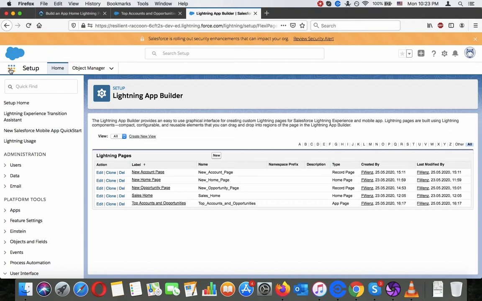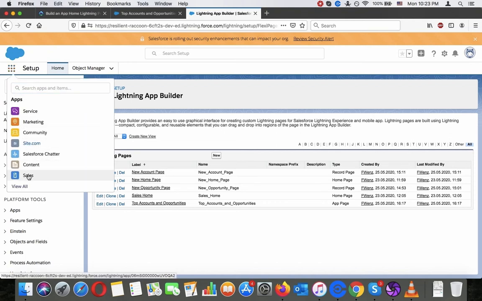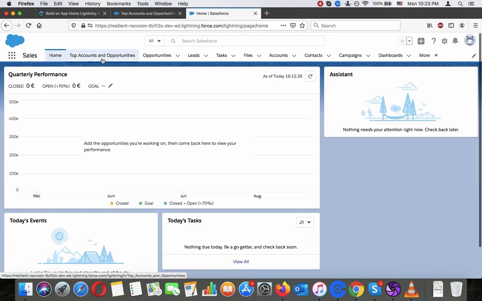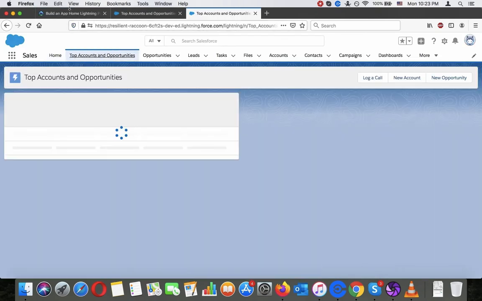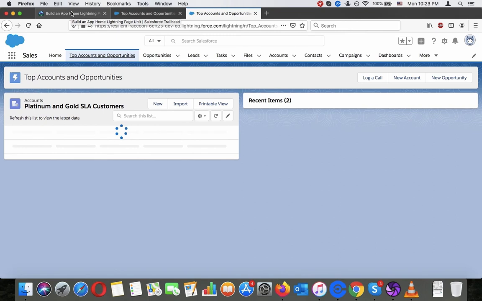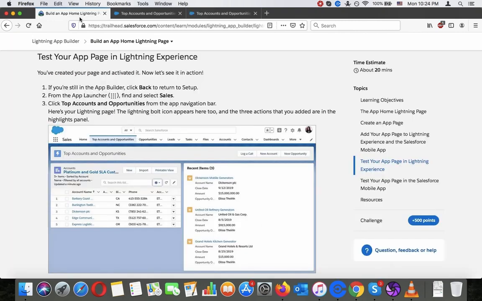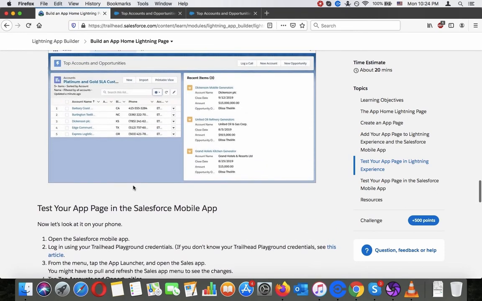Let's open this. Click top accounts and opportunities from the app navigation bar. There we have it. And now we have the Platinum and Gold SLA customers and recent items here. All looks good, looks like it looks here.